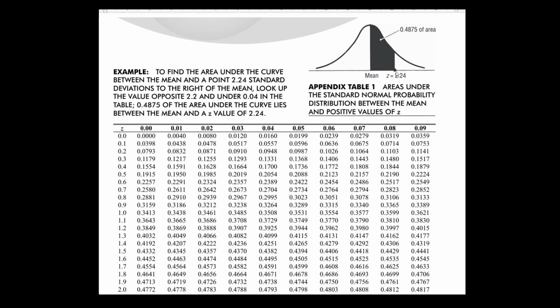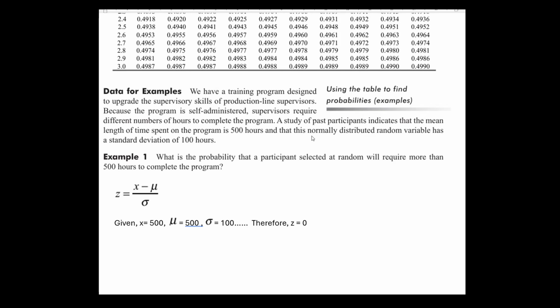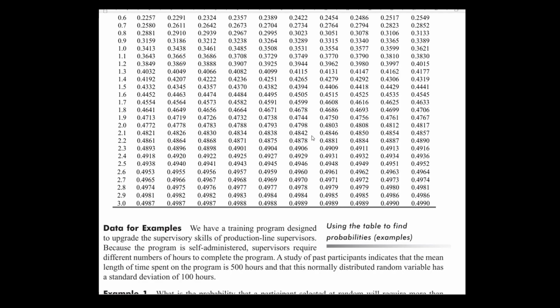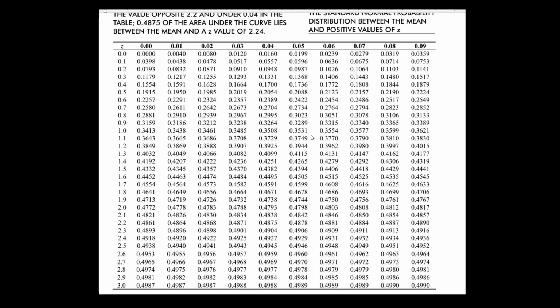If you are considering between z plus 2.24 and minus 2.24, then the area will be double this. This is how we read the area under the curve using the normal table. We will take one example that will clarify the different uses of the normal distribution in solving problems. In our next video, we will look at that example and learn more about it. Thank you.